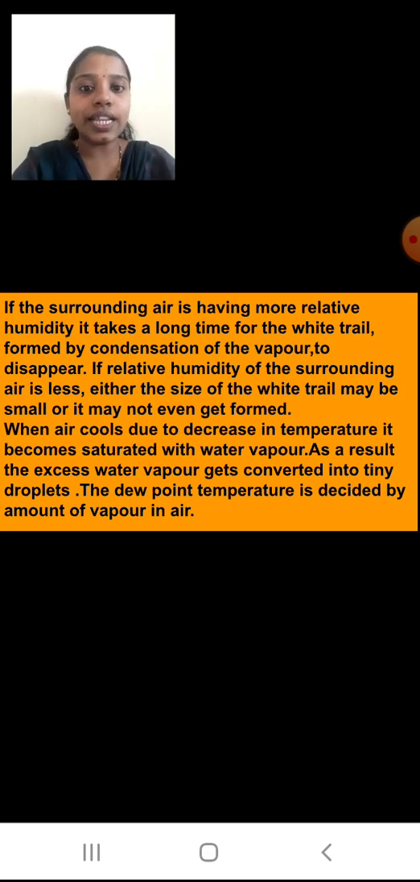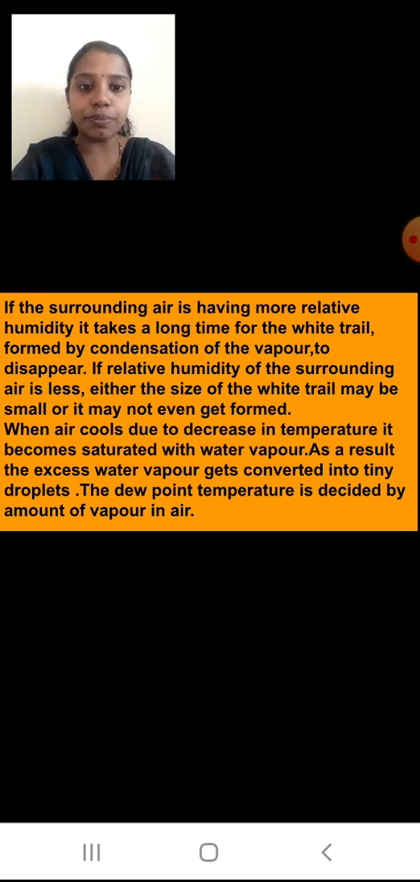When air cools due to a decrease in temperature, it becomes saturated with water vapor. When the temperature in the atmosphere is less, the air is getting cooled, which means more water vapor is there. As a result, the excess water vapor gets converted into tiny droplets. This we have studied in the last presentation also.